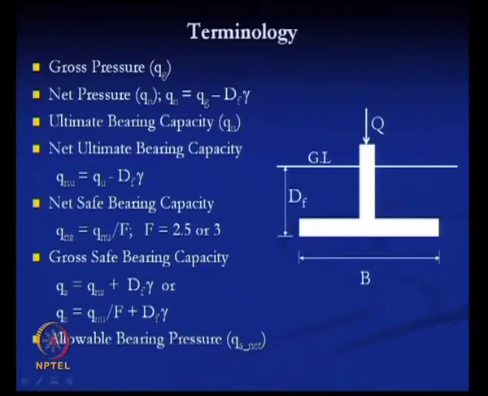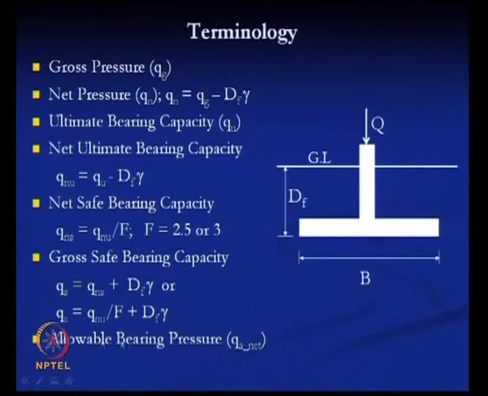So, if we divide this net ultimate bearing capacity by this factor of safety, then we can calculate the net safe bearing capacity of the foundation or the soil. Now, the gross safe bearing capacity, if the net safe bearing capacity is q ns, will be q ns plus df into gamma. Again, this will be q nu divided by F plus gamma df.